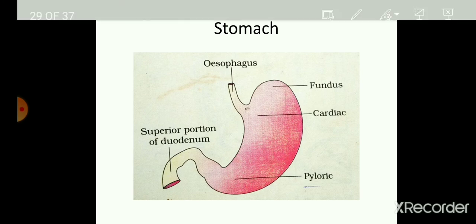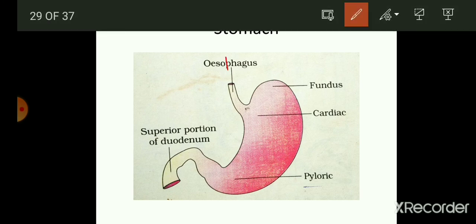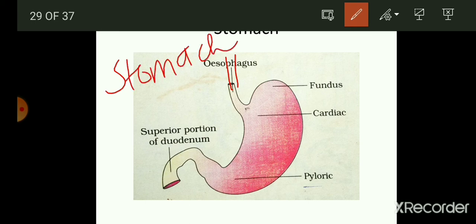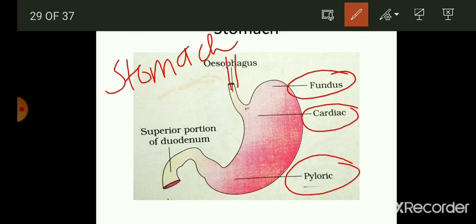As you can see in the image, this is the structure of the esophagus and it ends at the stomach. This image represents the structure of the stomach, and it is further divided into 3 subzones, which are the fundus, the cardiac, and the pyloric region.